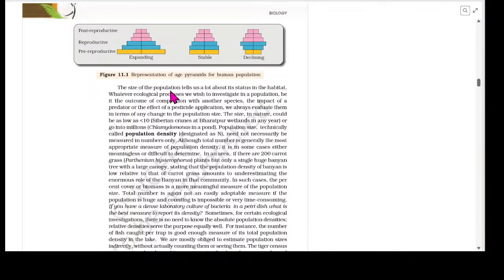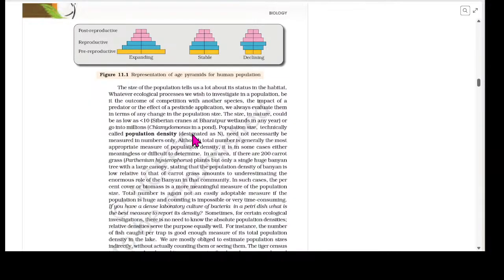The size of the population tells us a lot about its status in the habitat. Whatever ecological processes we wish to investigate in a population, be it the overcome of competition with another species, the impact of a predator, or the effect of a pesticide application, we always evaluate them in terms of any change in the population size. The size in nature could be as low as 10 Siberian cranes at Bharatpur wetlands in any year, or go into millions like Chlamydomonas in a pond.